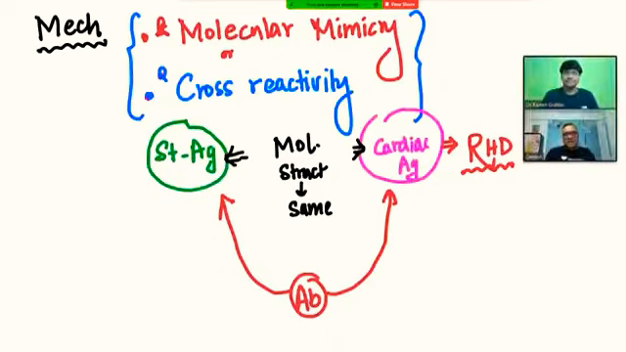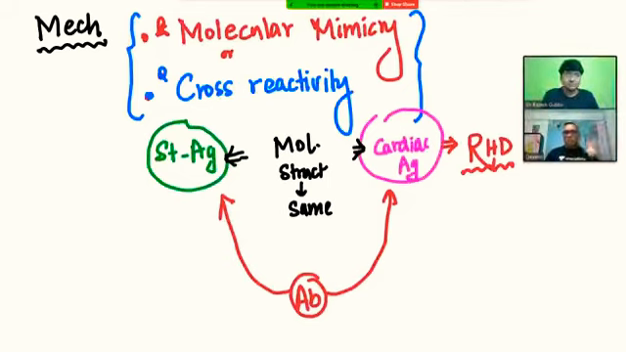You can see here in this image, there is a streptococcal antigen and there is a cardiac antigen. If you look at the molecular structure, the streptococcal antigen molecule is similar to the cardiac antigen, right? That is why the antibody which is formed gets confused, and now it is going to damage the streptococcal antigen and the cardiac antigen also, right?